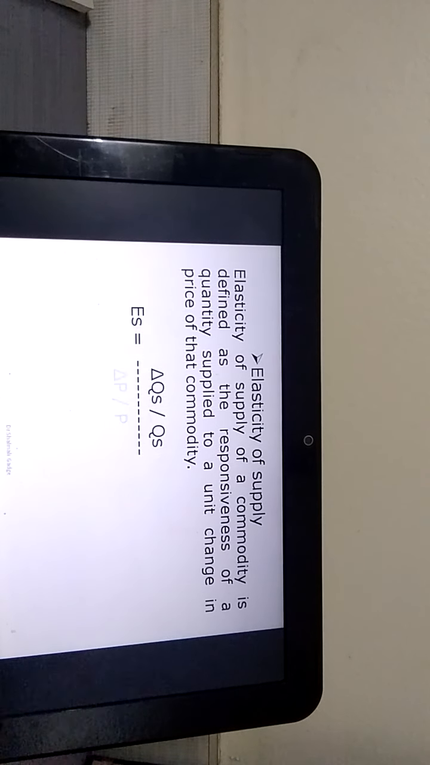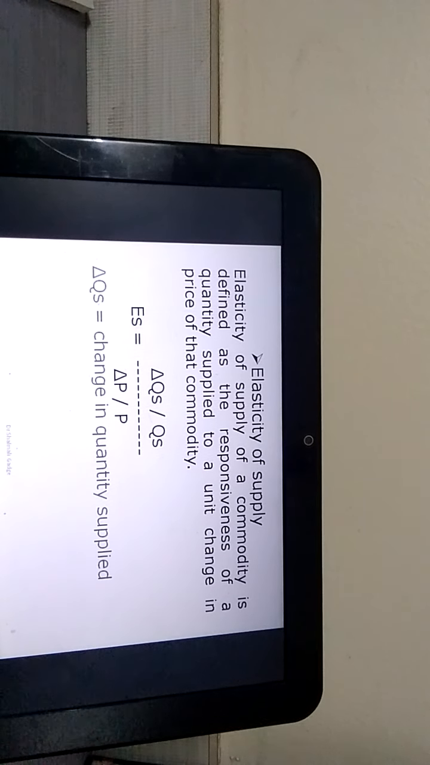Elasticity of supply, this equation itself explains: percentage change in the quantity supplied divided by percentage change in the price. I'll give you one example here. Price of a commodity is X, where X is 10 rupees, and then other values are mentioned. Now if we calculate the elasticity of supply, it will come as 1. So here comes the commodity having unitary elasticity.